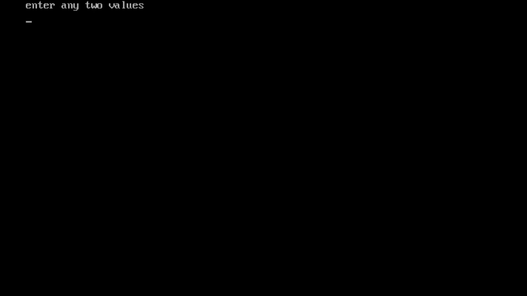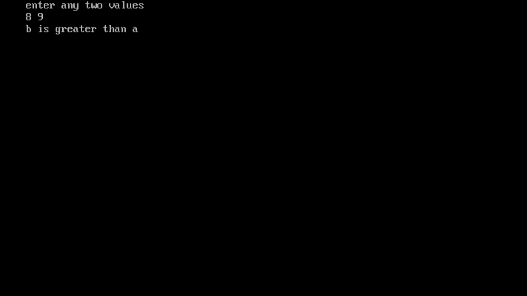So enter. Your user is getting the message. By reading the message, what will the user do? He will enter two values now. Suppose I am entering 8 space 9. In A, 8 is stored, in B, 9 is stored. You press the enter button. So A means 8 and B means 9.